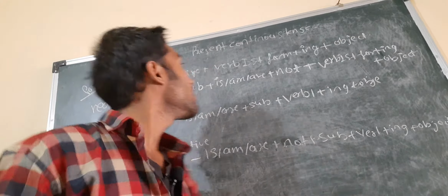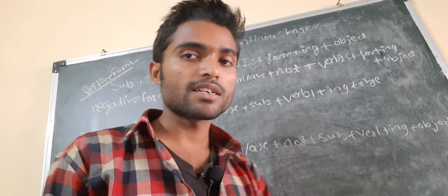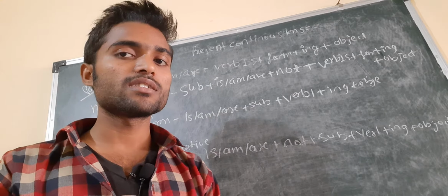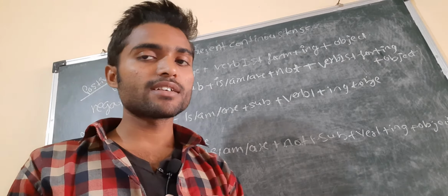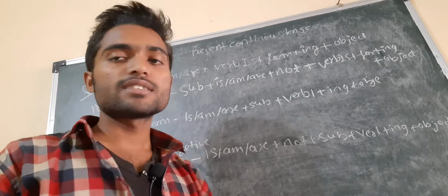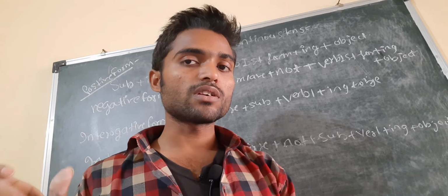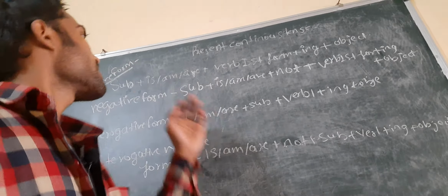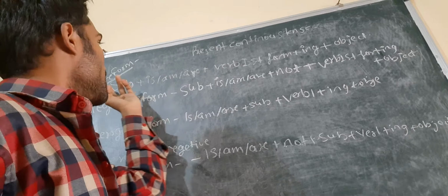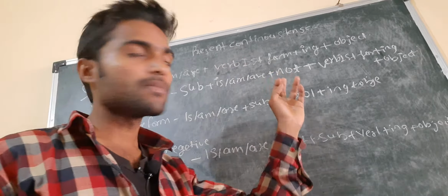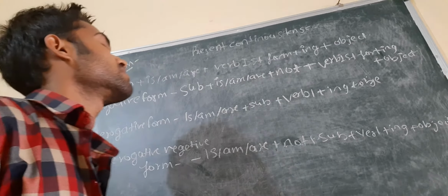For example, I say he is reading books. So he is the subject, is is here, plus reading is the verb, plus books. Books is the object. So for the positive form you write subject plus is/am/are plus verb first form plus ing plus object.